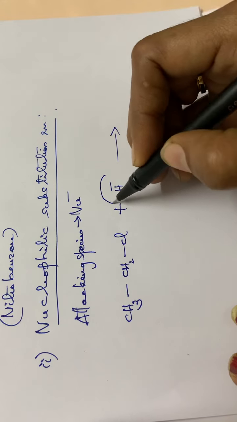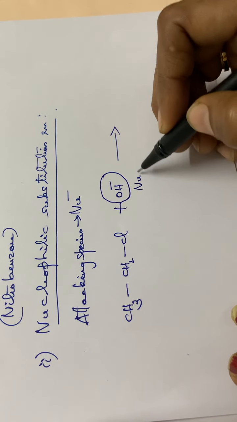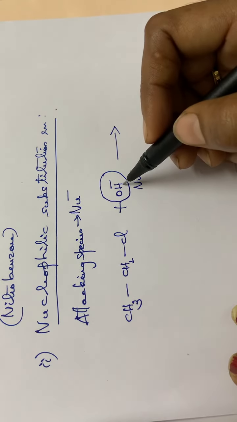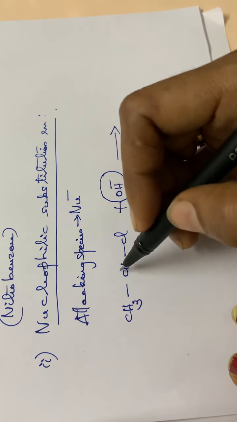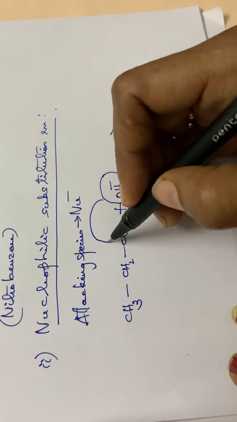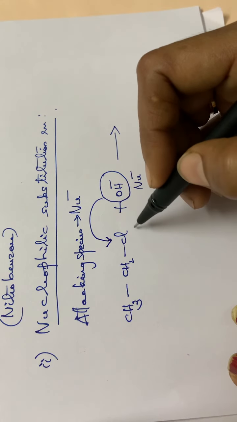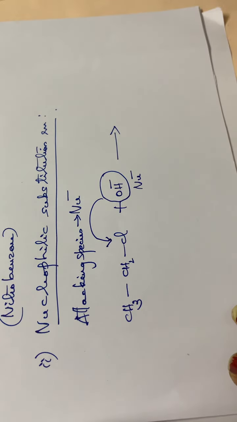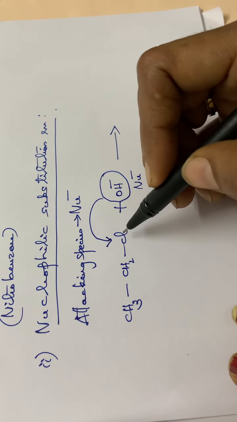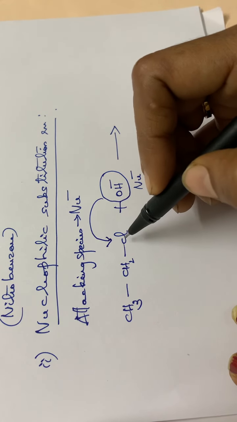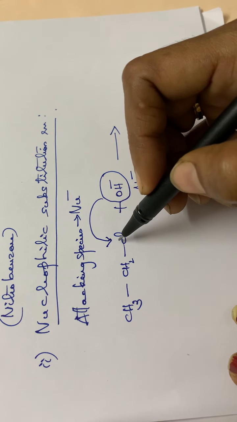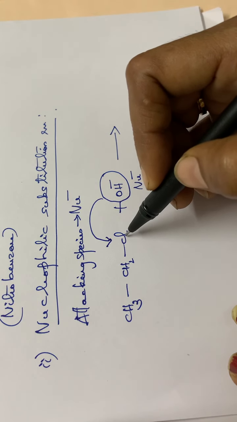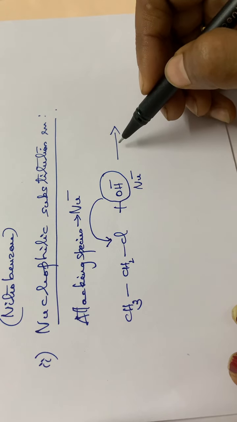See here, this is the nucleophile, OH minus. It is having a negative charge. So the attacking species is a nucleophile. This OH minus will be attacking this ethyl chloride, or this OH minus will substitute or replace this chlorine. Okay, and this chlorine will be moving out from the compound along with the electron pair. That means while this OH minus is attacking this compound, Cl will be eliminated as Cl minus.